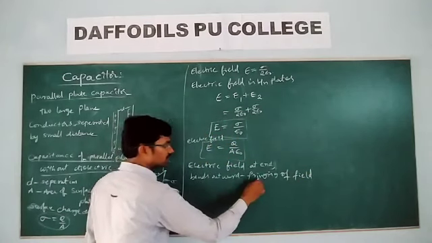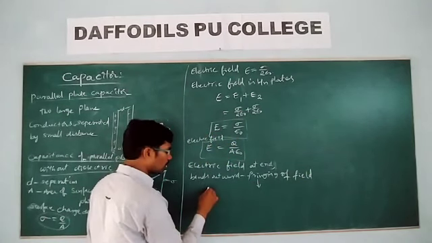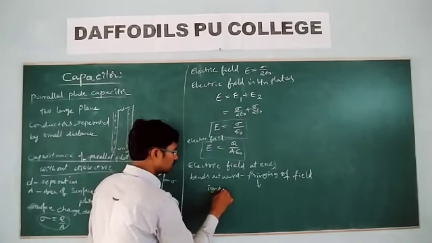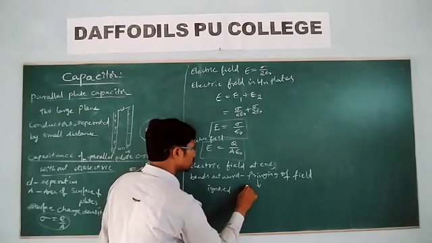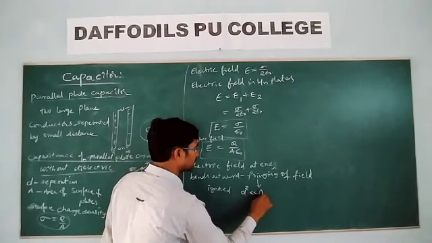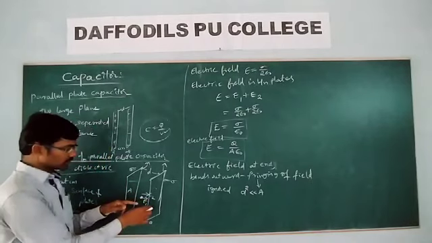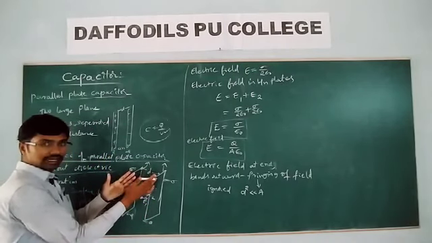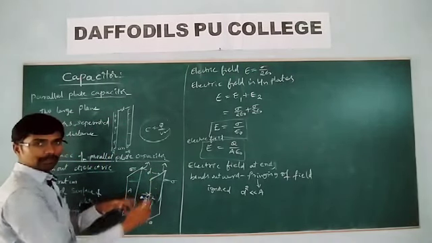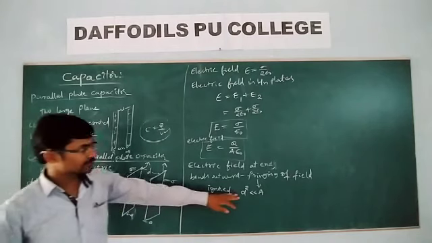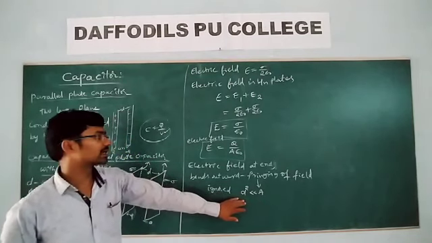Is it okay? And this fringing of the field is ignored. Why? Because d squared is much less than A. The separation between the plates is very small, but the area of the plates of the capacitor is large. Because of this, fringing of the field is negligible.